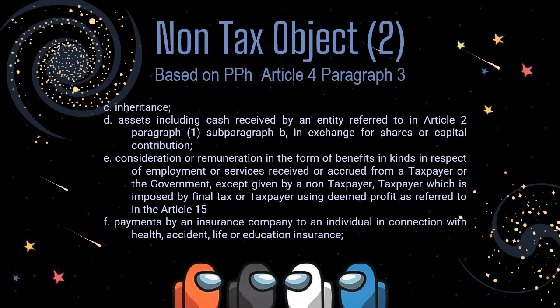And after that, consideration or remuneration in the form of benefits in kind in respect of employment or services received or accrued from a taxpayer or the government, except those given by a non-taxpayer, a taxpayer imposed by final tax, or a taxpayer using deemed profit as referred to in Article 15. And next, payments by an insurance company to an individual in connection with health, accident, life, or education insurance.